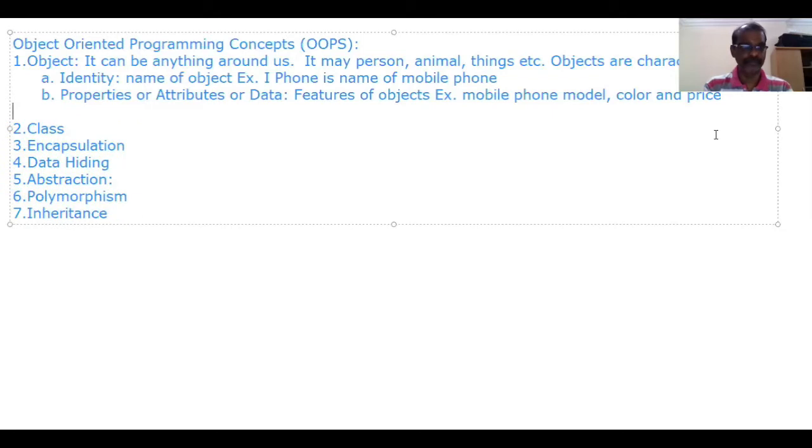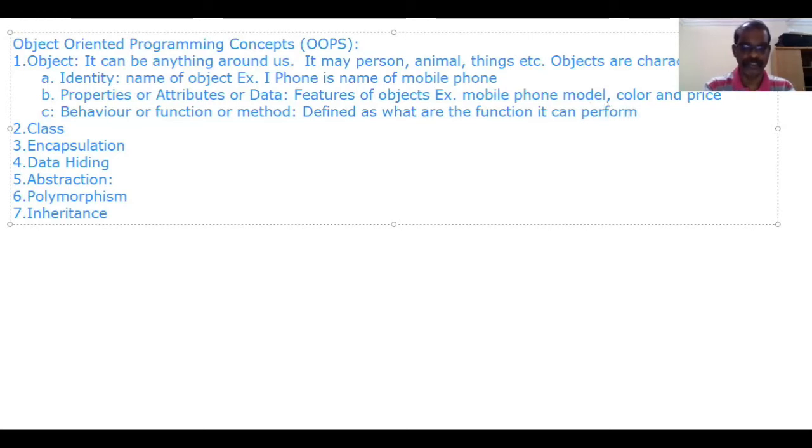Third one is behavior. We can call it behavior, or function, or method. It is defined as what functions the object can perform.